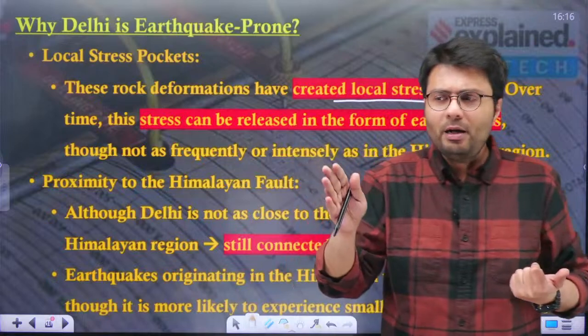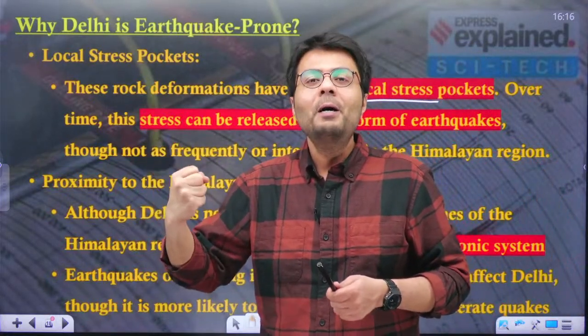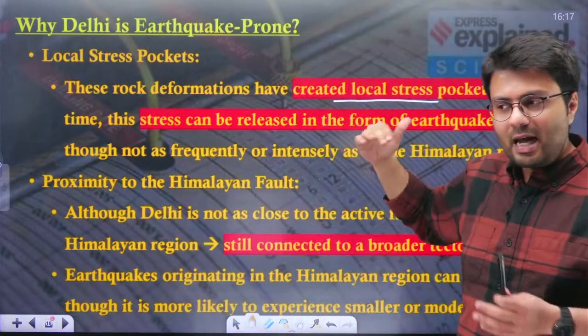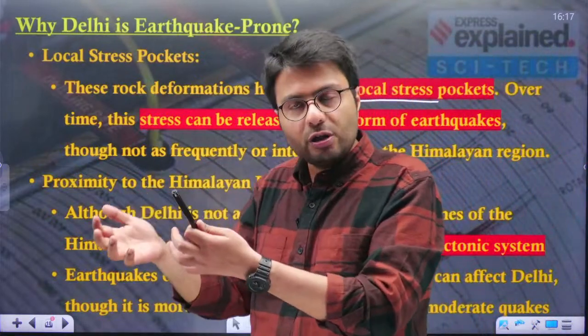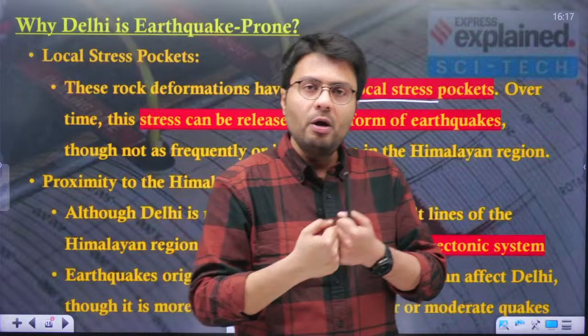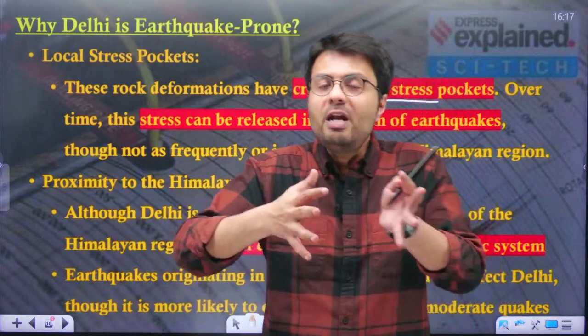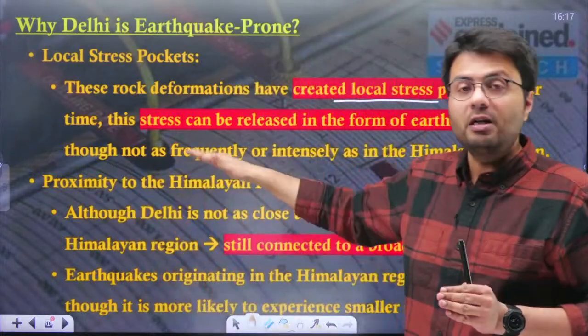Just for example, if you poke a person who is angry, there is a probability that person will get angry. Similarly, any area that has built-up stresses because of geological formation, fold mountains or tectonic plate movements might release these stresses through the movement of tectonic plates, which results in an earthquake.